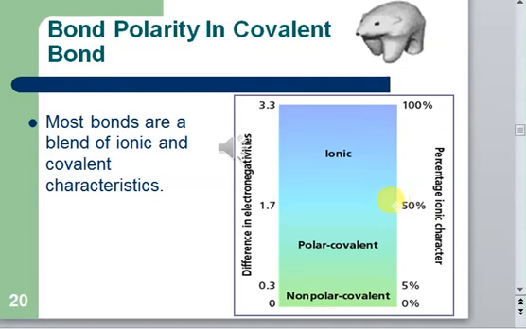So this bond is 50% covalent and 50% ionic. But when the electronegativity difference is 3.3 or higher, then this bond is 100% ionic, which means it is 0% covalent. So just by seeing this electronegativity difference scale, you can tell the percentage ionic character in any two bonded atoms. Suppose the electronegativity difference is 1.7 and I ask what the percentage ionic character in this bond is. You may say that's 50% ionic character, and the other 50% will be covalent character.